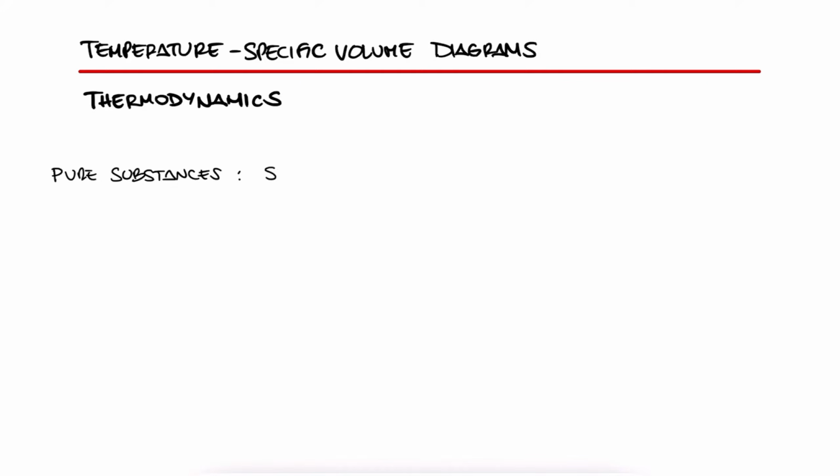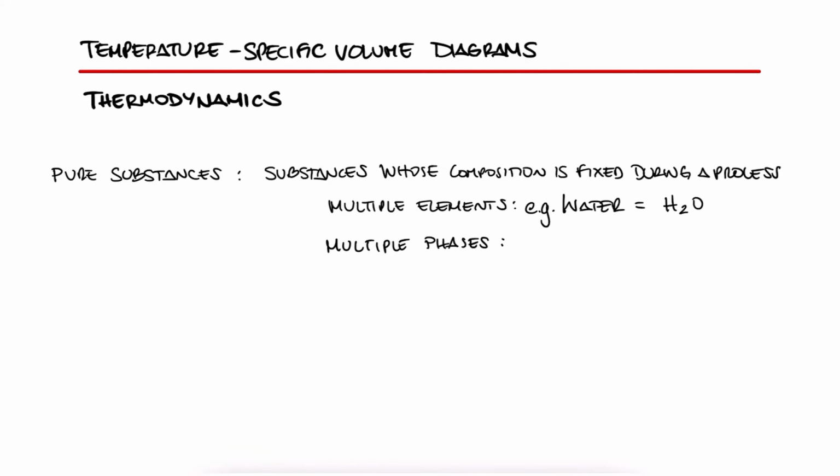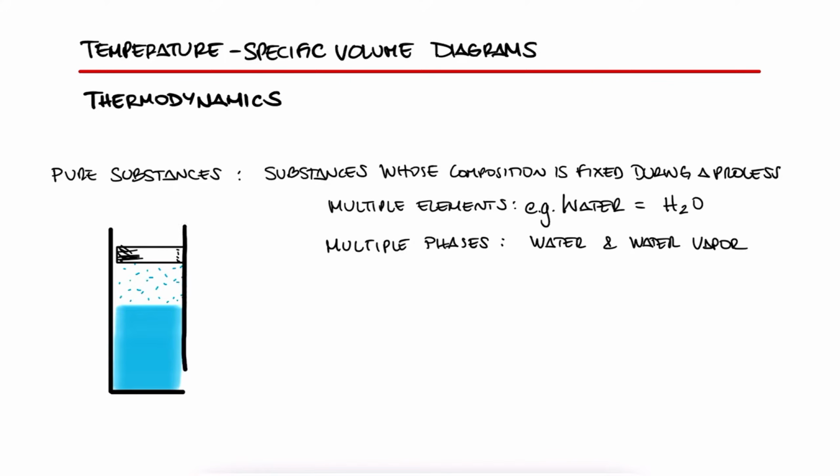Pure substances are substances whose composition is fixed throughout a process. They can be composed of multiple elements, for example, water is composed of hydrogen and oxygen, and even multiple phases. Water and water vapor, for example, heating water in a piston-cylinder system.